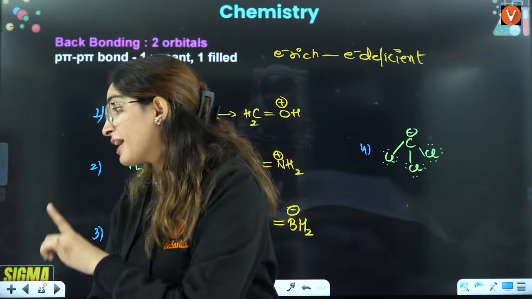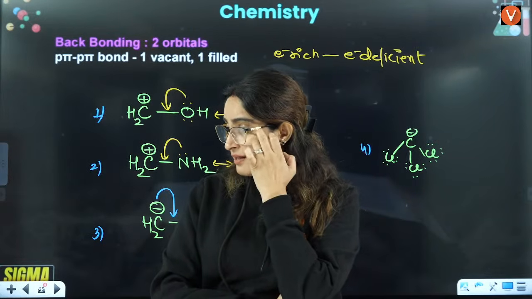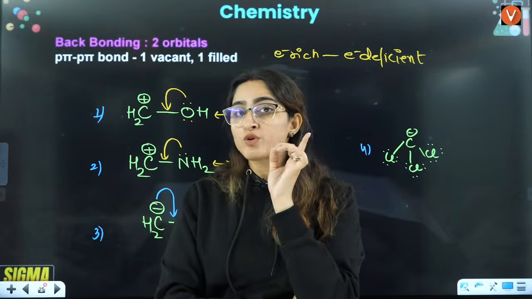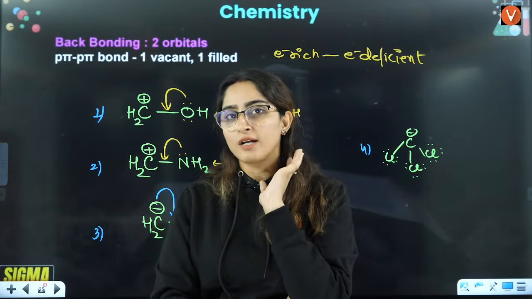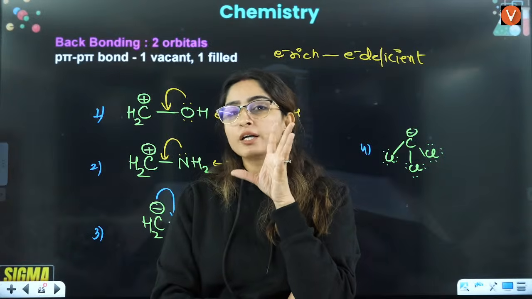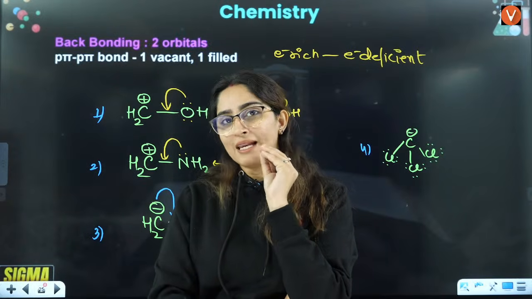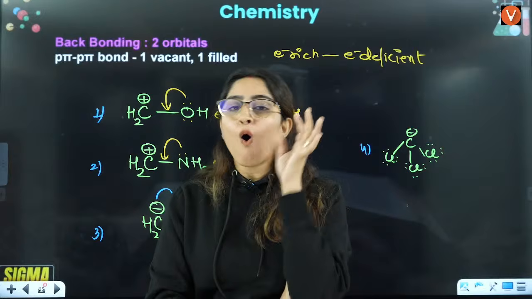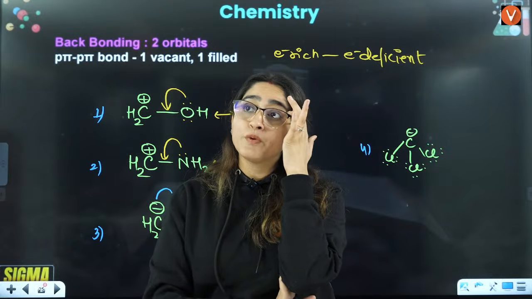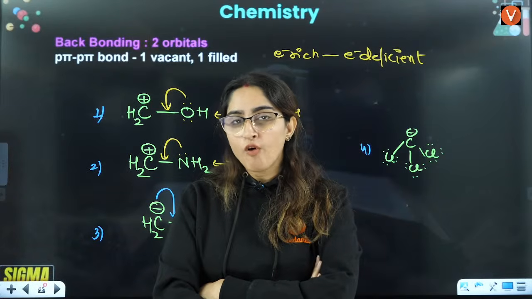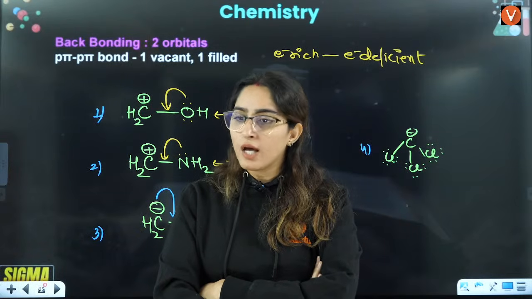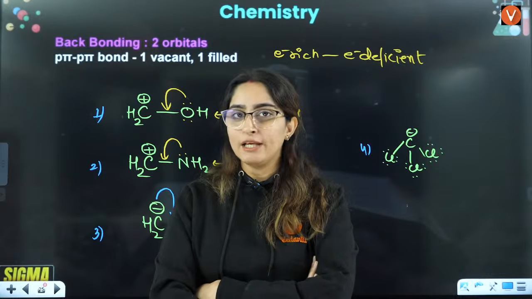I'll just recall one point. You tell me if I'm talking some sense or not. Have we learnt that the first element of all the groups of P block will not have any d orbital?